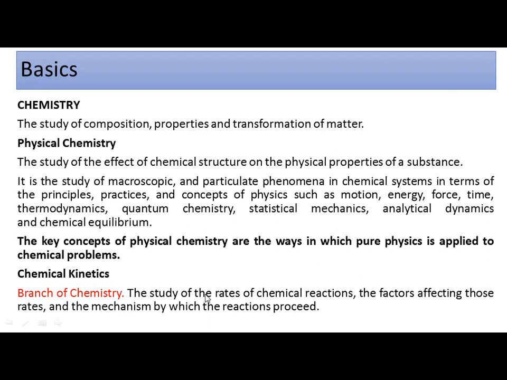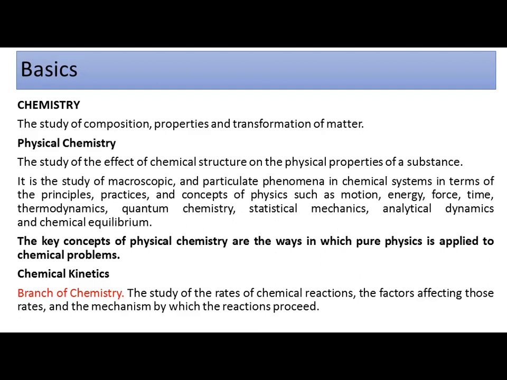Under the heading of chemical kinetics, we will study the rates of chemical reactions. Kinetics is movement, and chemical means the chemical reaction. So we will determine the rate of such types of reactions, and that is called chemical kinetics. Another is the factors affecting the rates of reaction. How can you change the rate? That also falls under the heading of chemical kinetics.